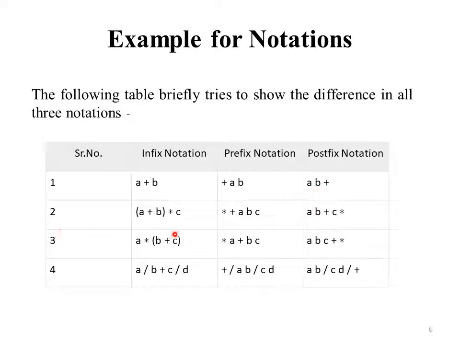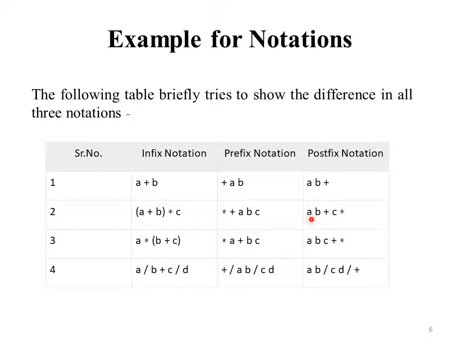See here in the second example, A plus B into C. But here we first solve the bracket. So in the bracket, we first solve addition. So in prefix notation, the last operation we use, that is multiplication. So here we write first multiplication, then plus, and then A, B and C. Means here first we add A and B and then we multiply the result with C.